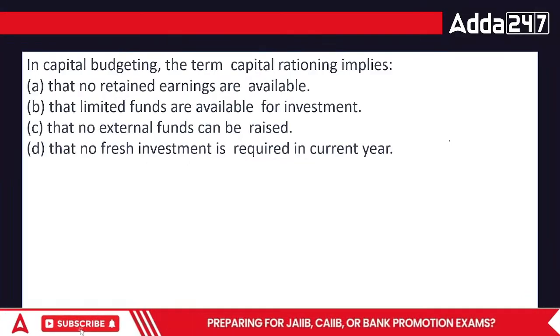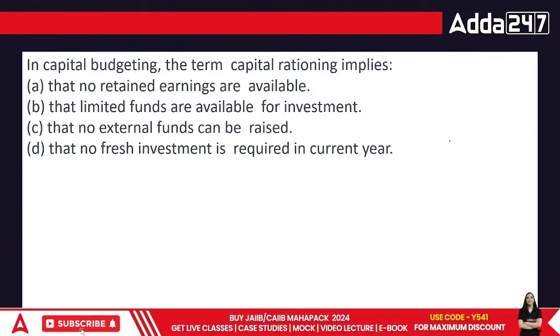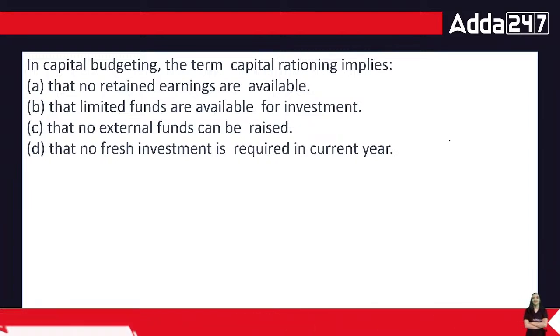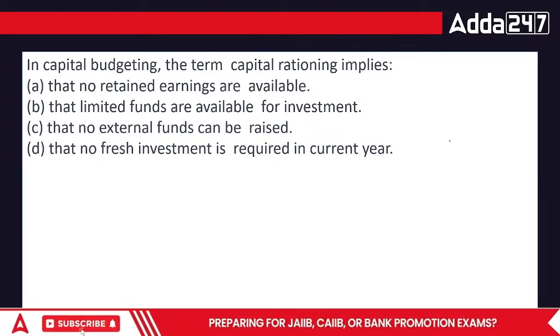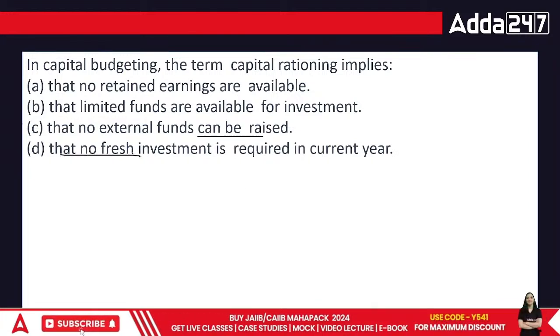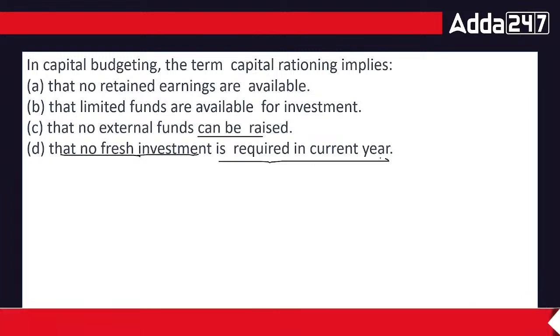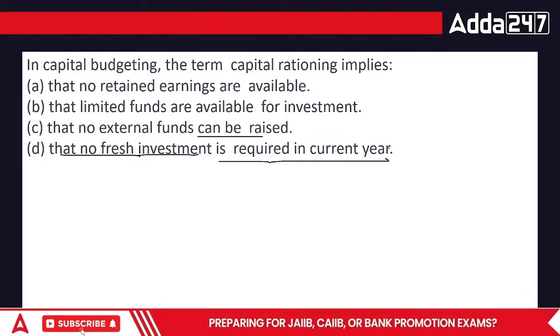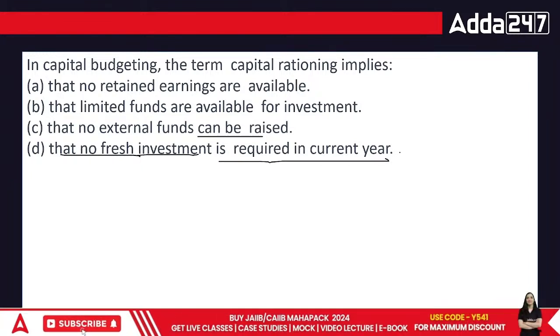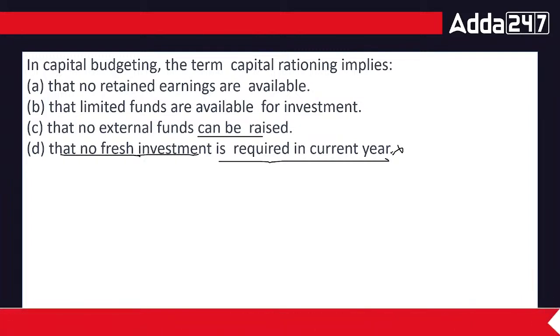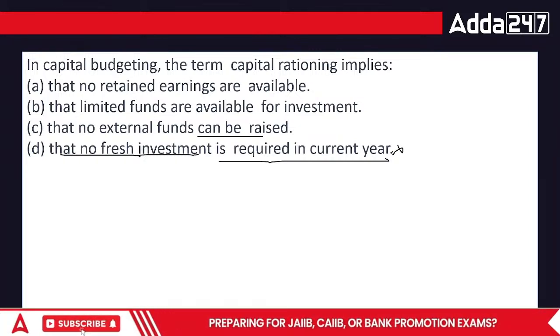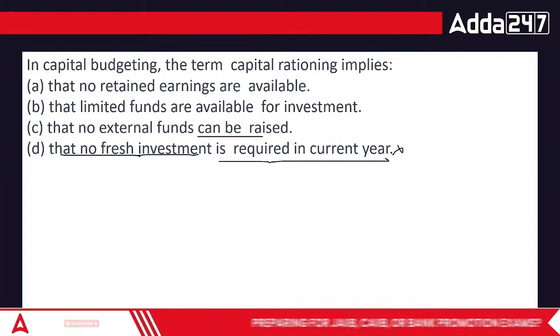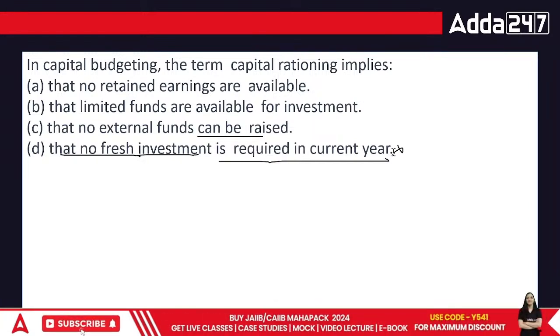Okay, next point. In capital budgeting, the term capital rationing implies that no retained earnings are available, that limited funds are available for the investments, that no external funds can be raised, or that no fresh investment is required in the current year. In capital budgeting, there is no point where we can actually say that no fresh investment is required. You might require fresh investments at any point of time. Retained earnings not being available, we're looking at the various assumptions.